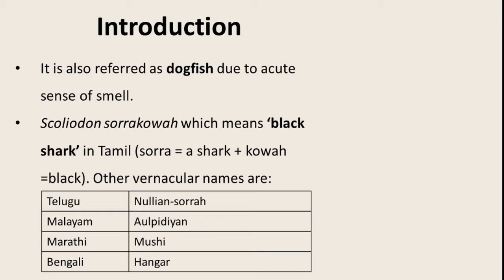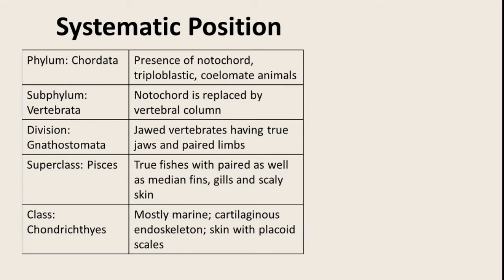Now it has various names. If you change the region, the name of this particular organism also changes. So in different languages or different areas, it is called by different names. Like in Telugu, it is called Nulian sora. In Malayalam, it is called Alupidian. In Marathi it is called mushi. In Bengali it is called hunger. So you will find various vernacular names for this particular organism, and they change according to the area, right?